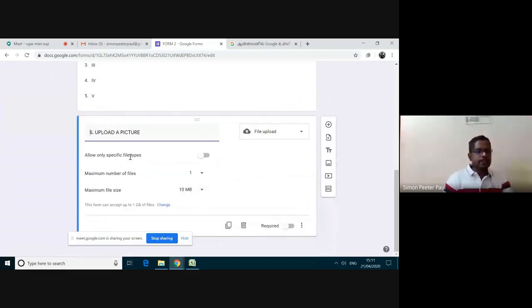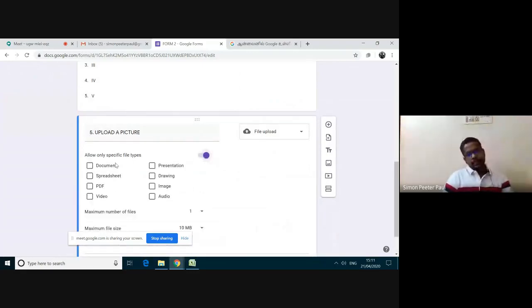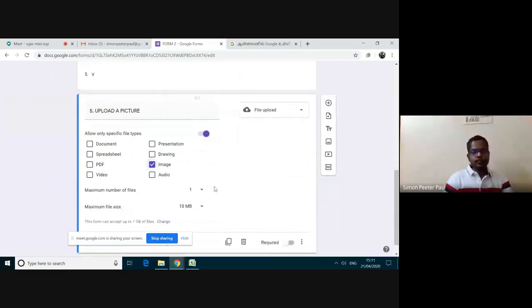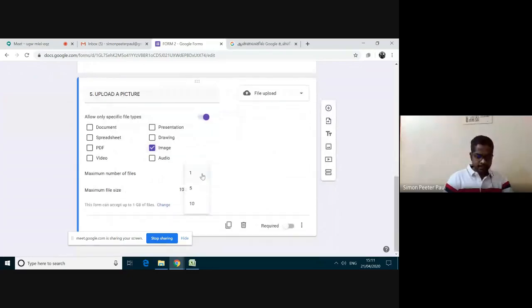You can allow only specific file types, in case of document, spreadsheet or PDF. Suppose I want only images, I can click this image option. You can select the number of files and then you can select the maximum size also. And then if it is required, switch on the required button.